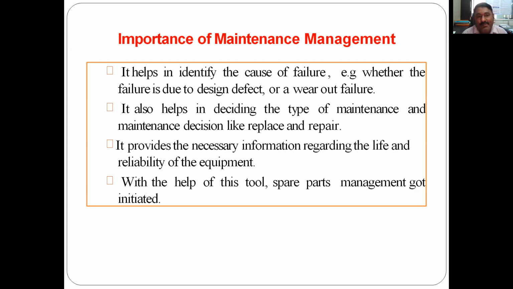If the product cost is 10,000 and one part requiring repair costs approximately 8,000, so only a 2,000 difference is there. And after repairing, what is the probability that the part will work for the next 5 years? So here the decision has to be taken: rather than this, can we add 2,000 more and have a new part, which at least has a 5 year warranty period. Like that, it provides a decision about replace or repair.